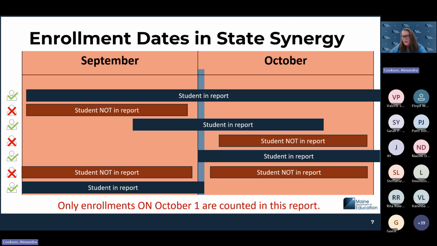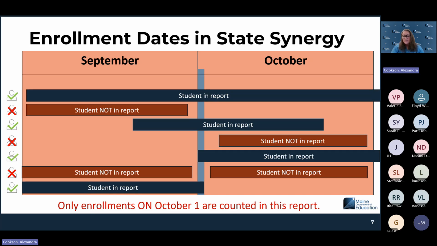The fourth example down, big red X, that student started after October 1st. They are not going to count on the October 1 enrollment report because they were not enrolled with your district. They may be enrolled with another district to count for them, but they would not count on your report in this instance. And then the fifth example, starting on 10/1 does count as a 10/1 enrollment. So a start date of 10/1 will put them on your October 1st enrollment report.